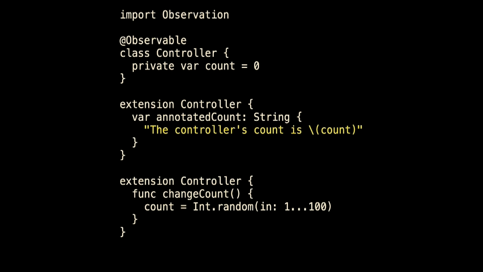So that's annotatedCount. Now you might notice that annotatedCount depends on count. Every time I access it, something inside of that observable is saying to the registrar, hey, someone is looking at you. So I've got Observable here. Observable is kind of controlling the stored property, but annotatedCount is watching count. And when count changes, it can say, hey, I changed too. Don't you want to know what I am now?